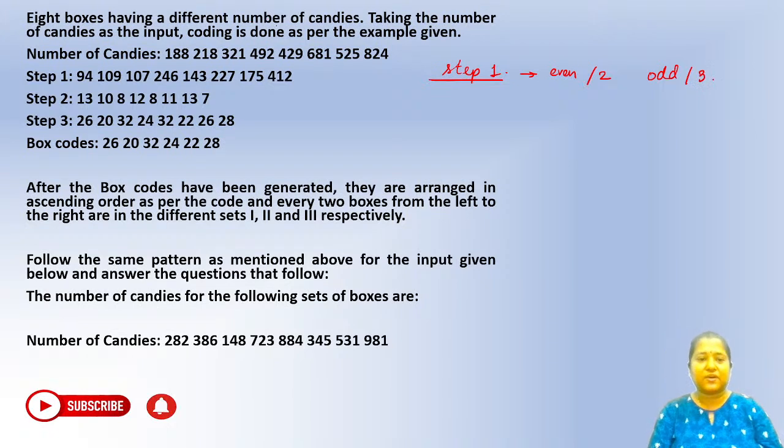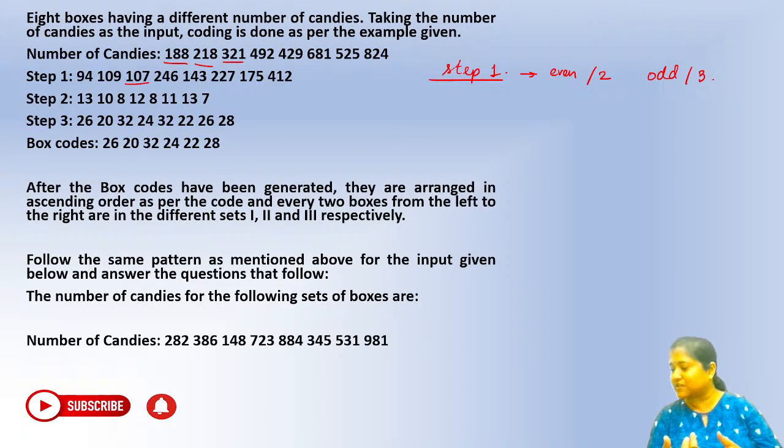Okay, so here you can see 188. 188 is even, so divided by 2, so 94 we get. Similarly, 218, again even, so you can see 109. 321, it's odd, so divide by 3. So 107 you get, right? So even number by 2, odd number by 3 to arrive at step number 1. What is step number 2?